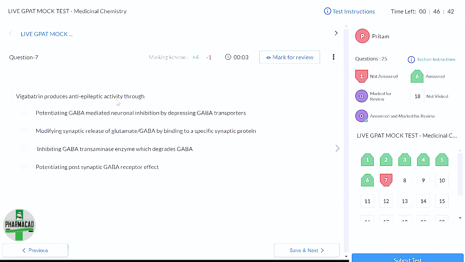Vigabatrin produces anti-epileptic activity through. So epilepsy में क्या होता है and which most of the options if you see they are talking about GABA. So GABA को हमको कम करना है या ज़्यादा करना है? ज़्यादा करते हैं. Increase. We need to increase GABA. Why?